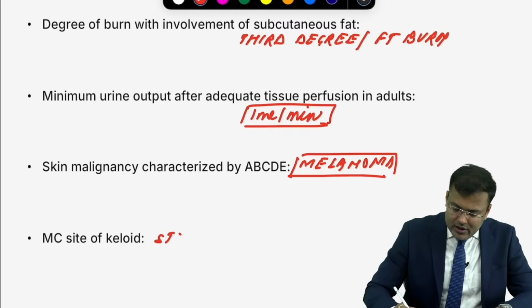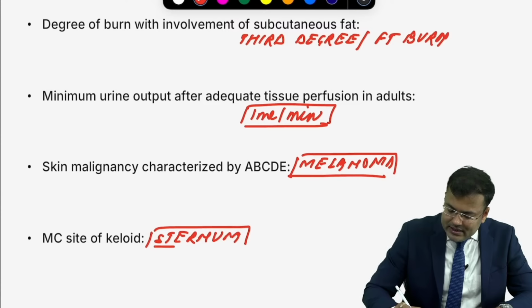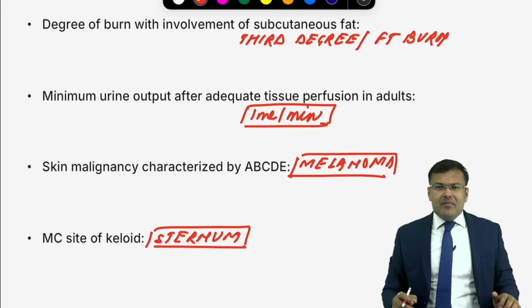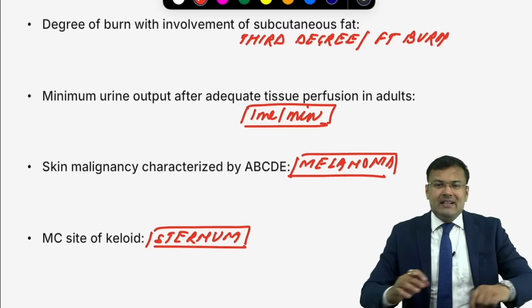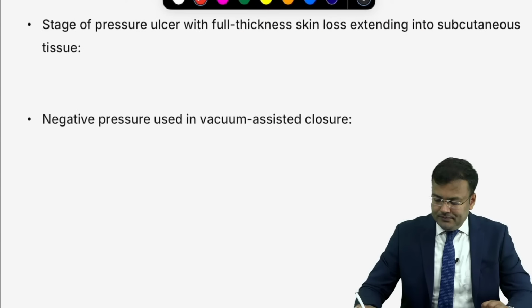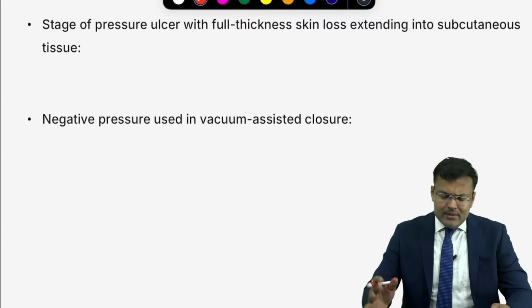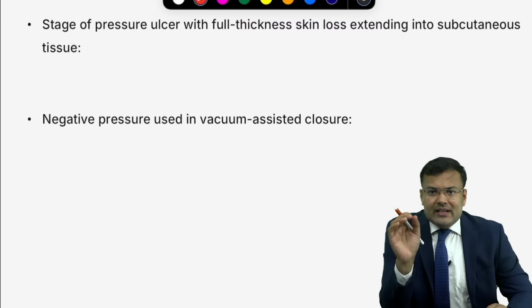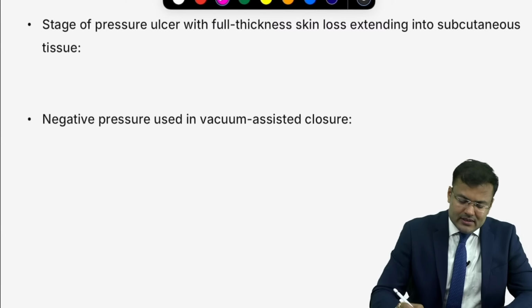Sternum. In keloid there is excessive scar tissue. It is going to extend beyond the original wound or incision, usually seen in darkly pigmented races. Keloid. Next, tell me, stage of pressure ulcer with full thickness skin loss extending into subcutaneous tissue. We discussed, stage 3.